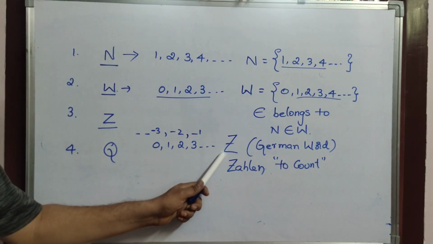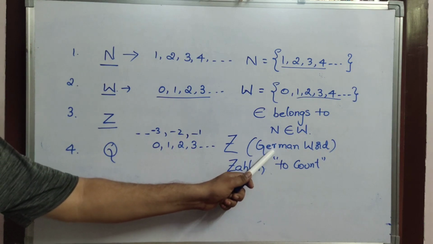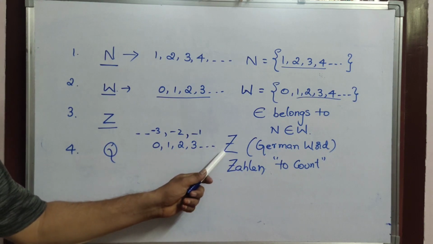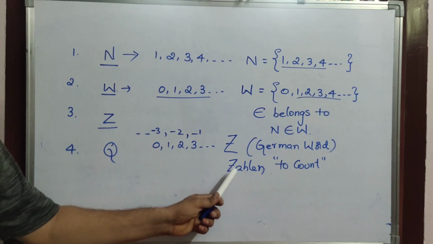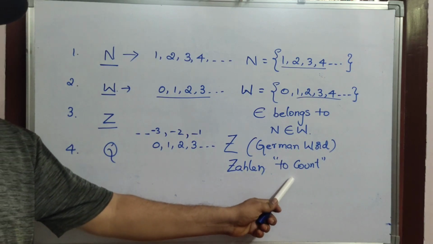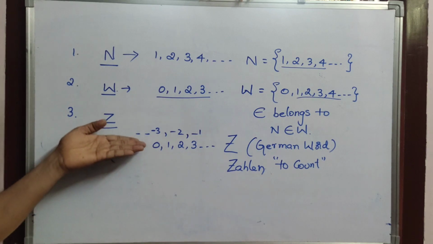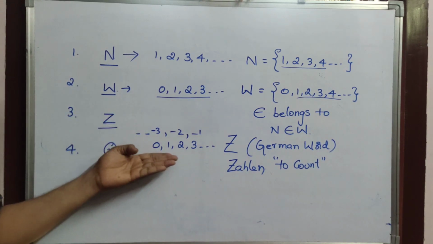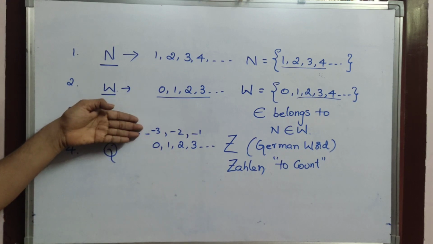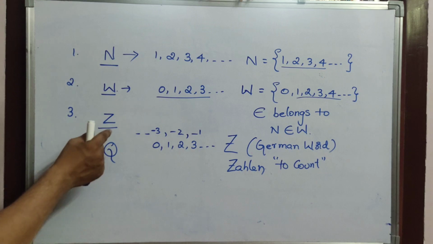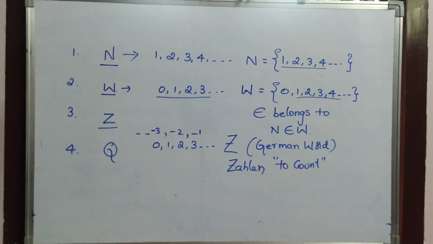Where is this letter Z came from? German word. What is that word children? Zahlen. Actually, Zahlen means to count. That means counting numbers. What are those numbers? Both negative and positive including 0. That means whole numbers and negative numbers together will form integers. And it is indicated by the letter Z.